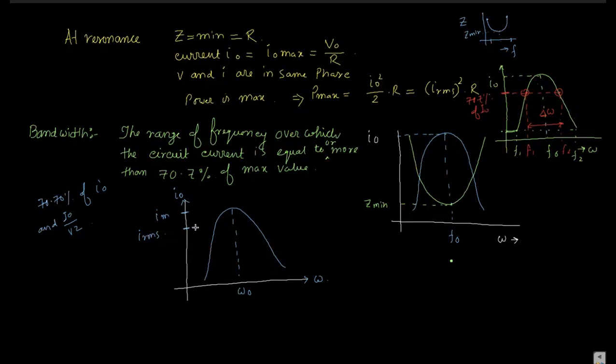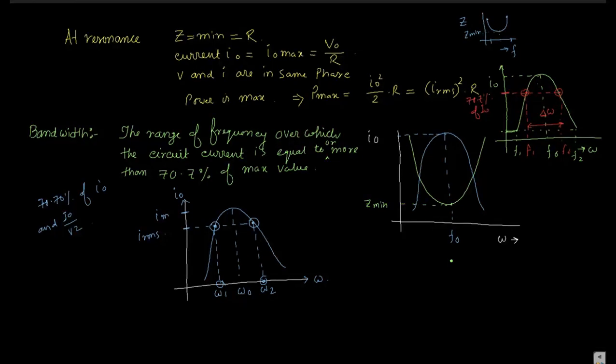So for that IRMS, we get two points. One is here, you can say omega 1, and this is your omega 2. Clearly you see that at omega 1 and omega 2 you get the same current. At omega 1 you get the IRMS, at omega 2 also you get the IRMS. So at two frequencies you get the IRMS, that is Im by root 2 or I naught by root 2.